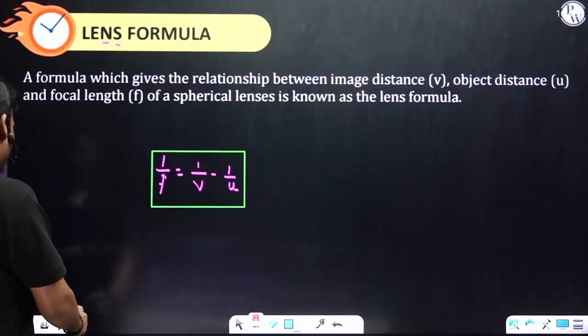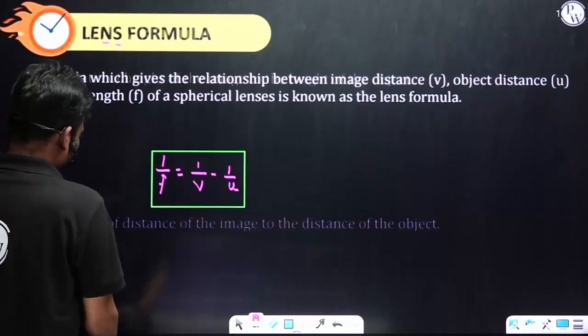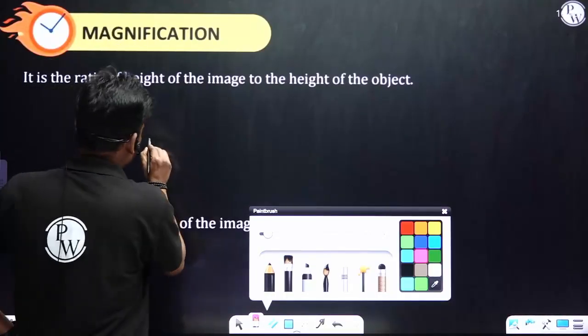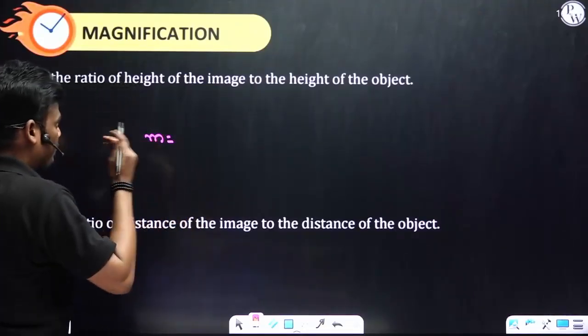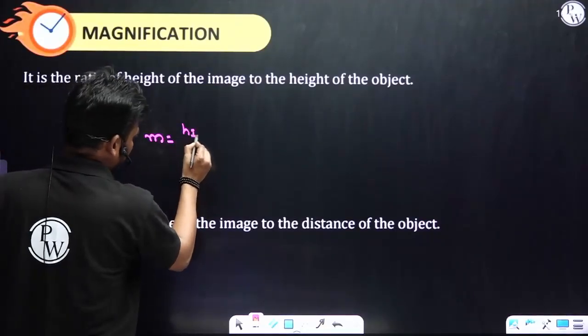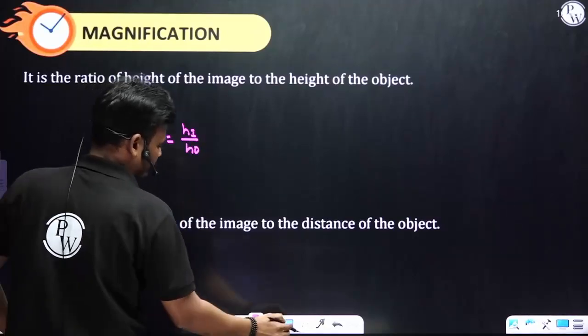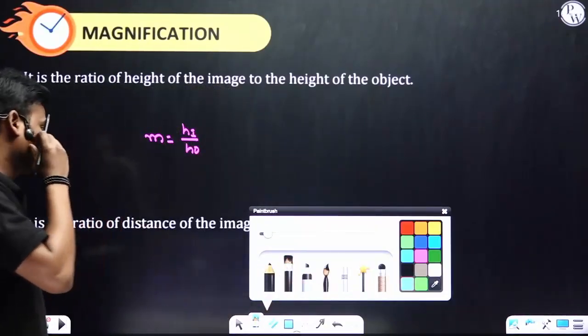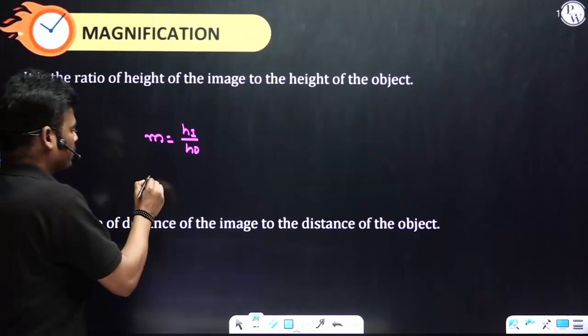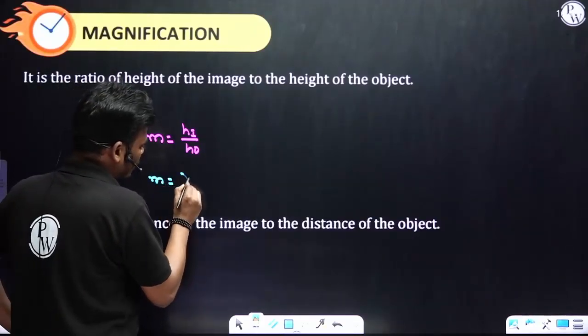Fine. Next one. Magnification, same formula like we did last time. Magnification is the ratio of the height of the image, hi, divided by ho. And the next one, the image distance to the object distance, that is m equals v by u.